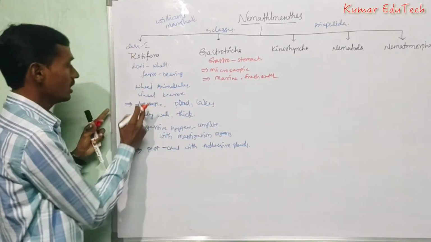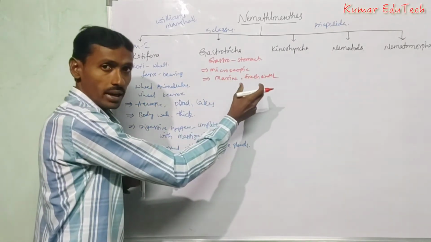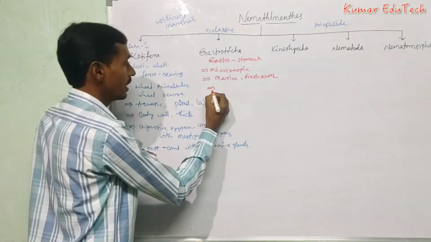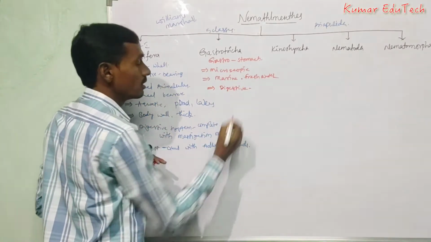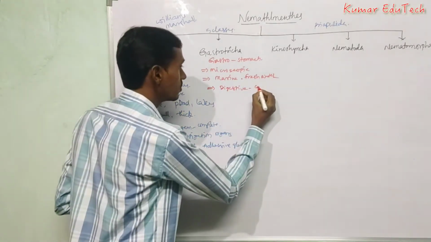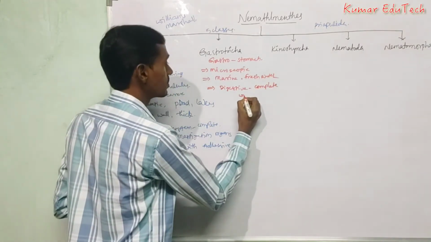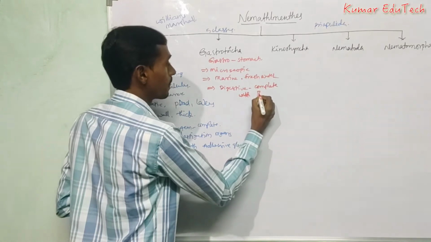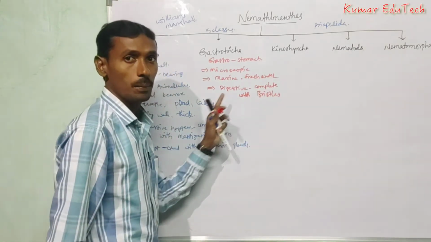Next, the digestive system is complete, with bristle-like structures present.